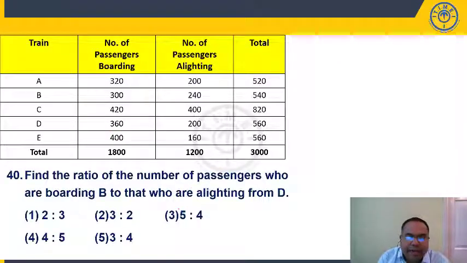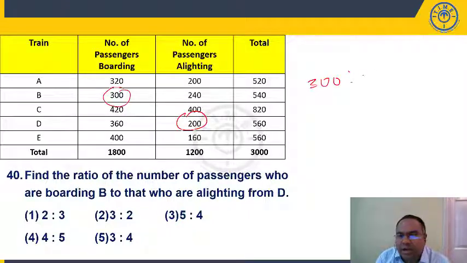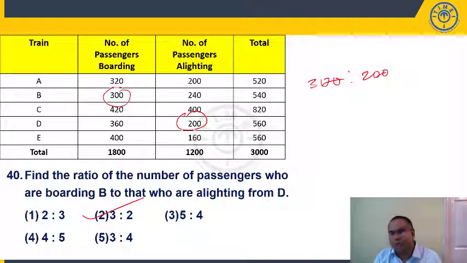Question number 40. Find the ratio of number of passengers who are boarding B to that of who are alighting from D. Boarding B is 300 is to alighting from D. Alighting from D is 200. So the ratio is 3:2. 3:2 is present in choice 2.